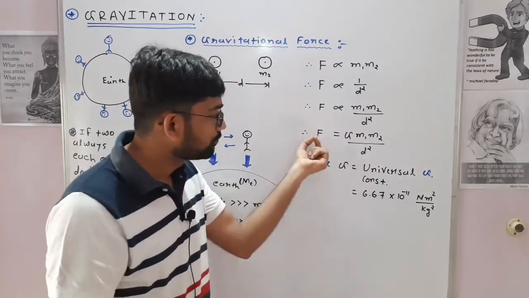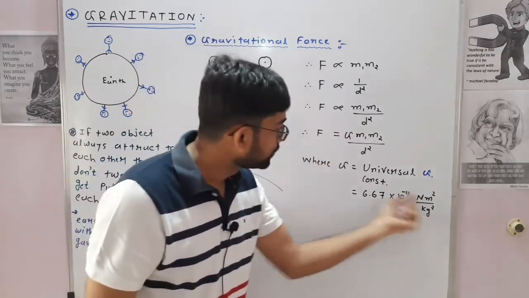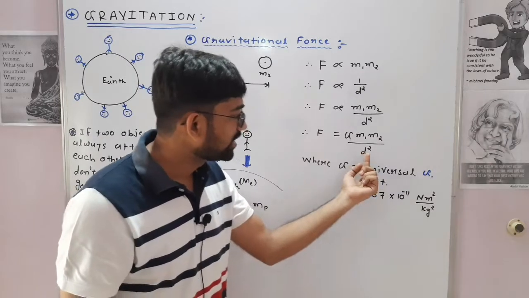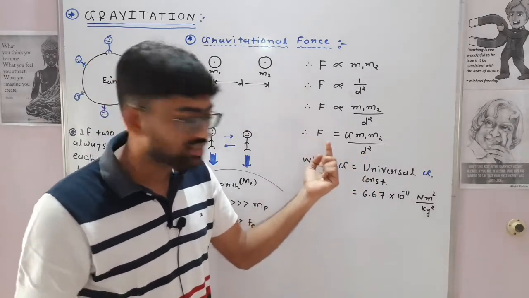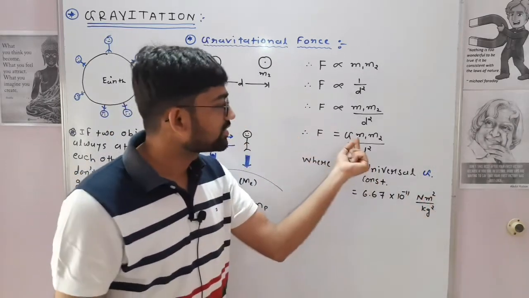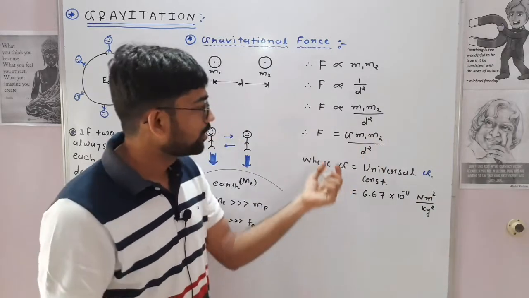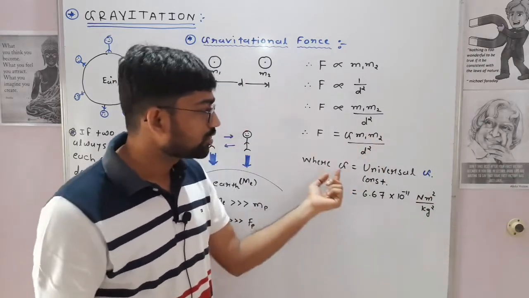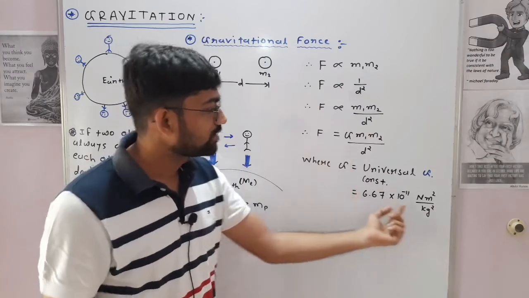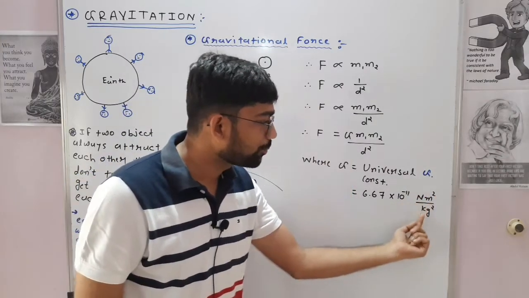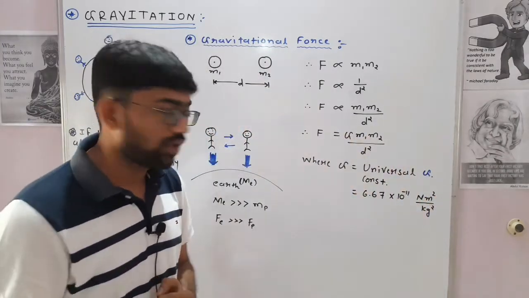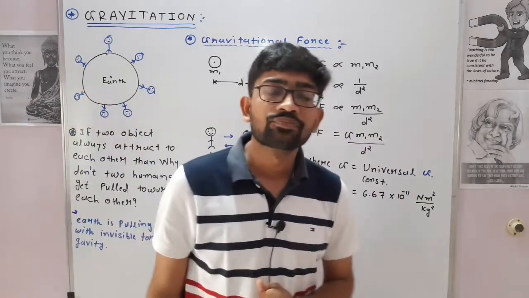So the force in Newtons equals G times m1 m2 over d square, where d is the distance and m1 and m2 are the masses. So the unit of G is Newton meter square per kg square.